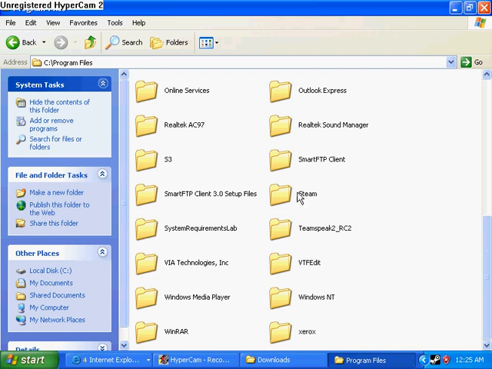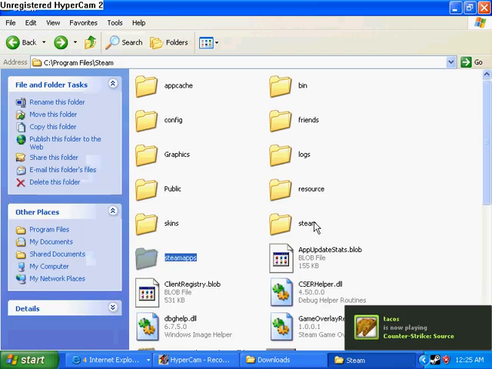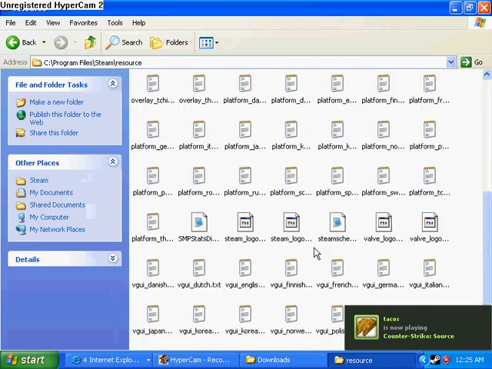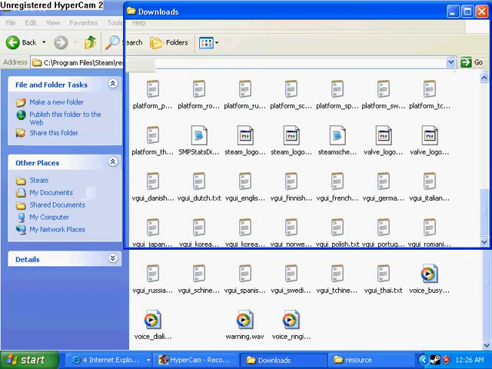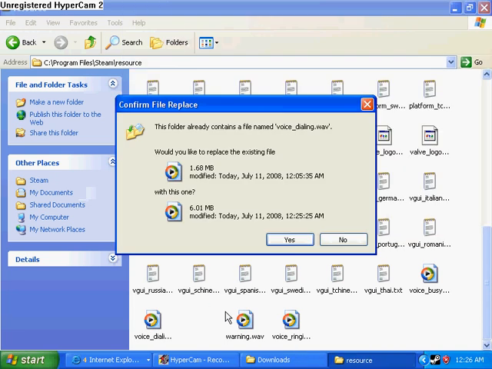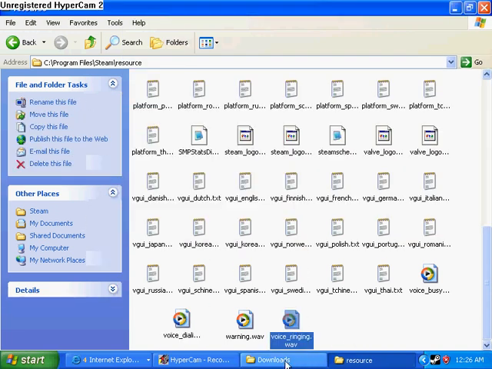Then you want to go find Steam applications, sorry, not Steam applications, resource. Then when you see voice ringing and voice dialing, you want to replace voice dialing with voice dialing. Okay, hit that. And then voice ringing, you want to go find something else for it.